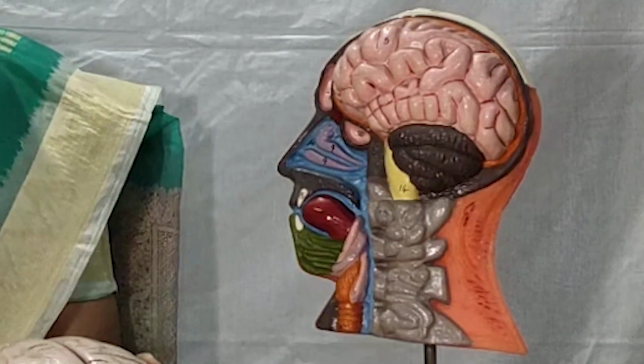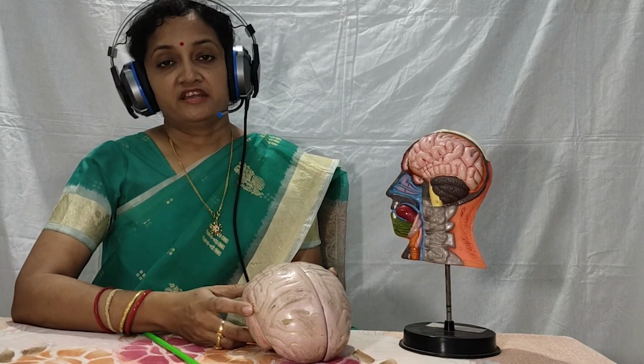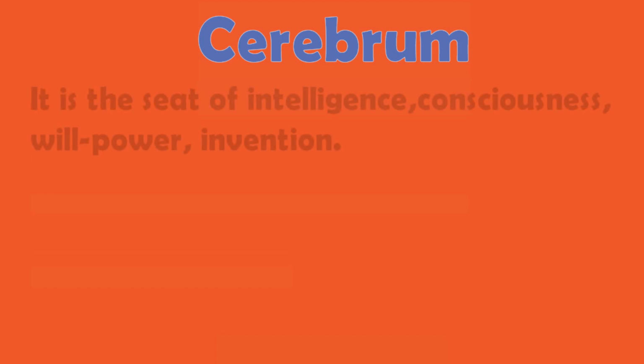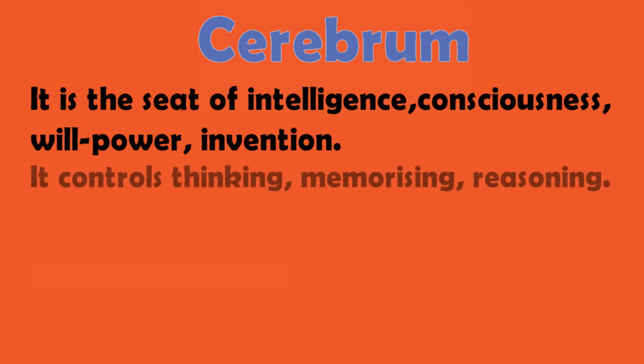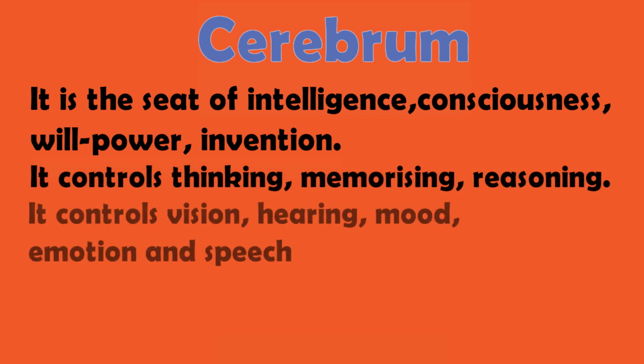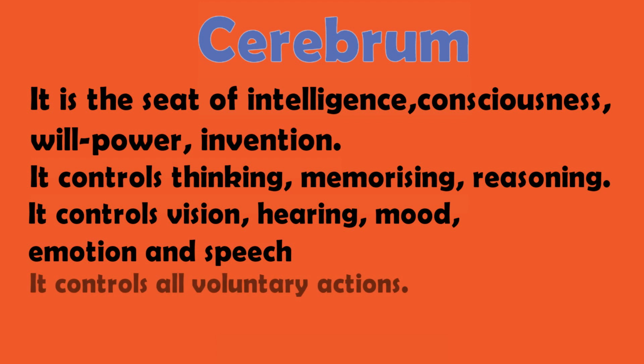Let us discuss the function of the brain and the spinal cord. Cerebrum is the seat of intelligence, consciousness, willpower, and invention. It controls thinking, memorizing, and reasoning. It controls vision, hearing, mood, emotion, and speech. It controls all voluntary actions.